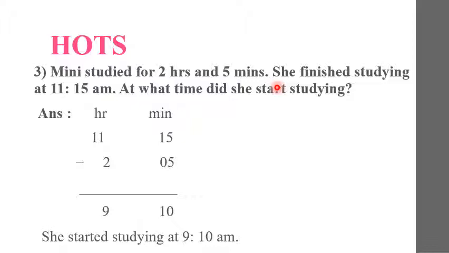So from 11:15, the time she studied, that we will subtract. So 11:15 minus 2 hours 5 minutes, we got the difference here: 9 hours 10 minutes, which means she started studying at 9:10 a.m. Okay.